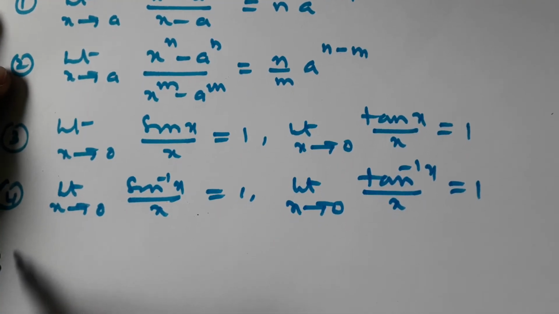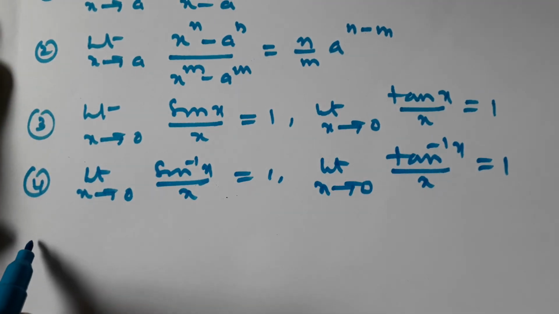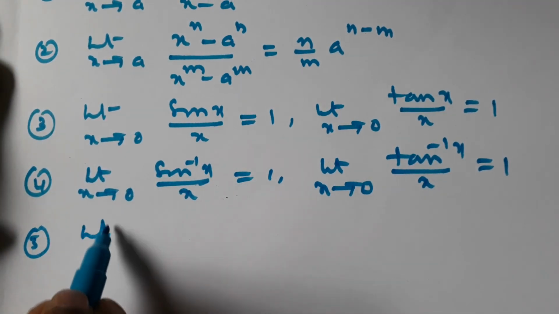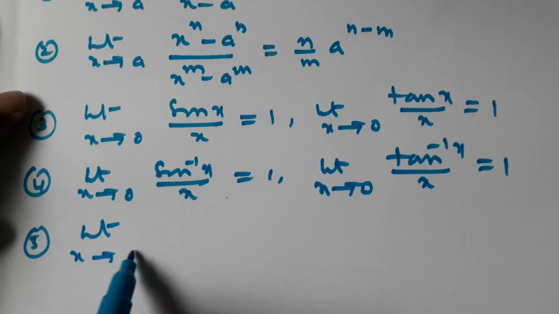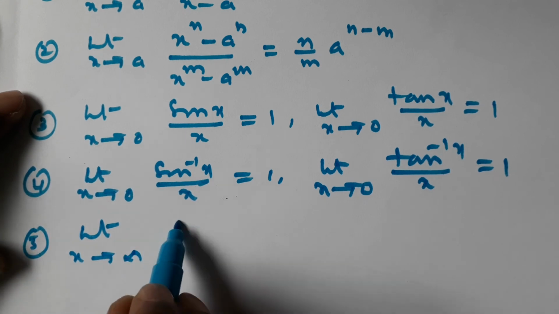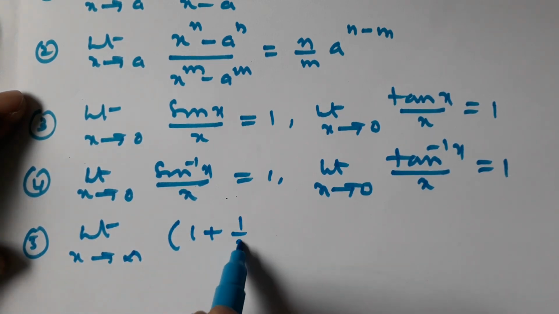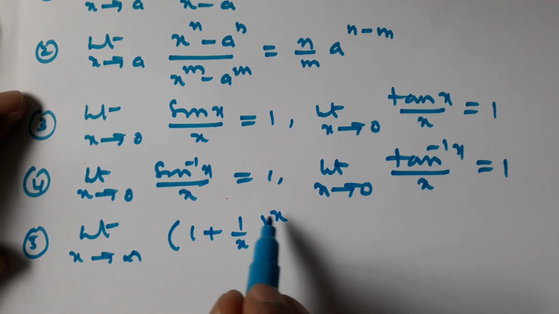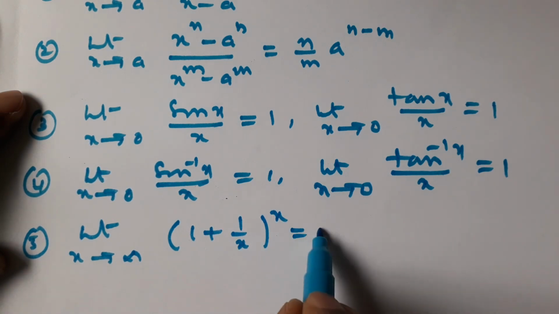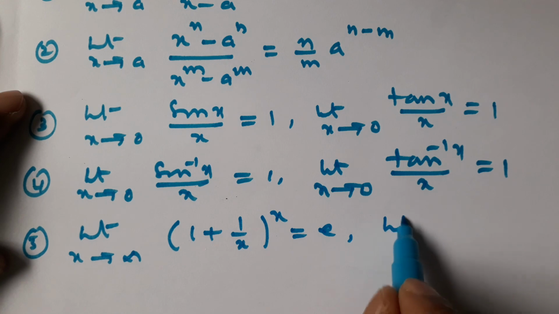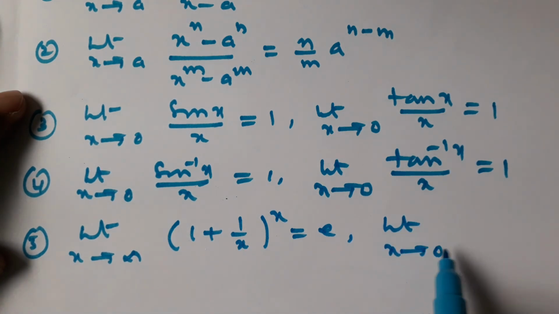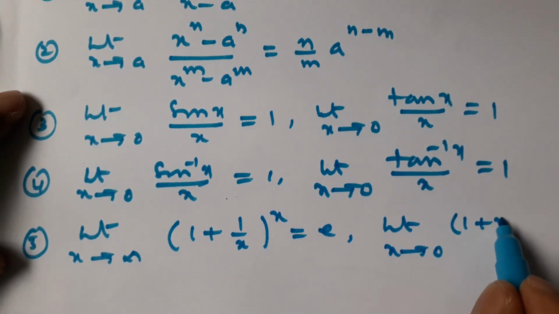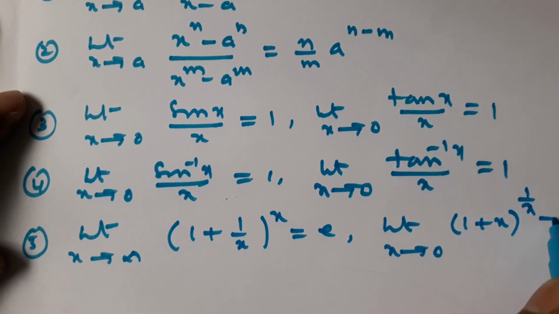Next, fifth one, limit x tends to infinity, 1 plus 1 by x whole to the power of x is equal to e, and limit x tends to 0, 1 plus x whole to the power of 1 by x is equal to e.